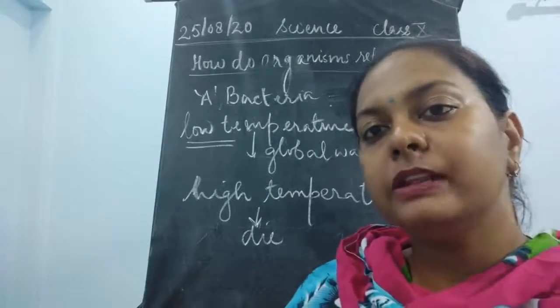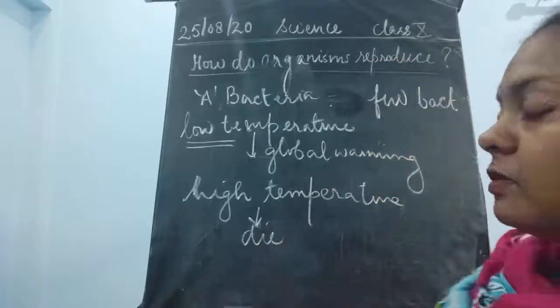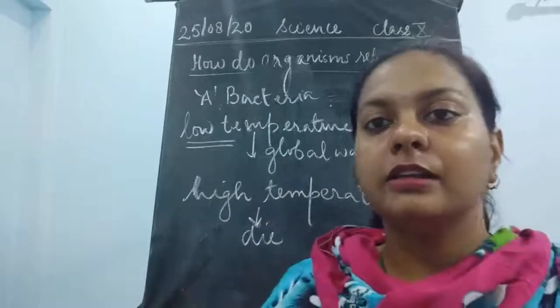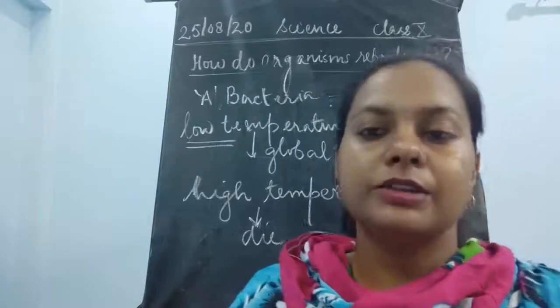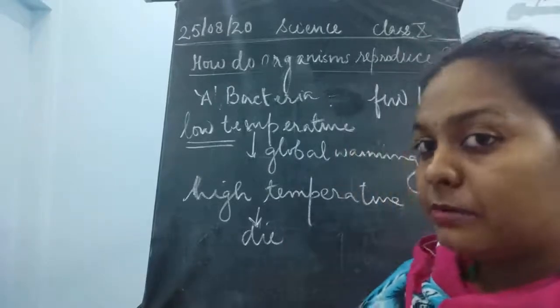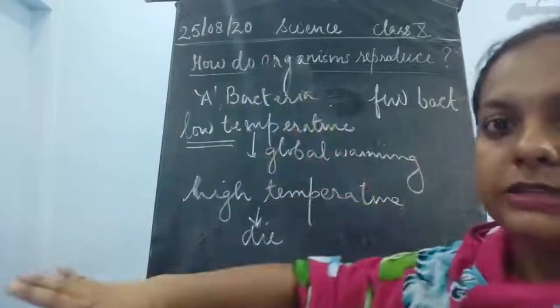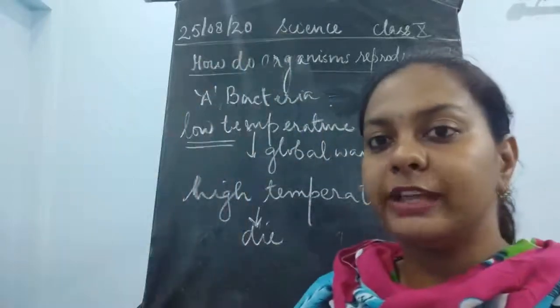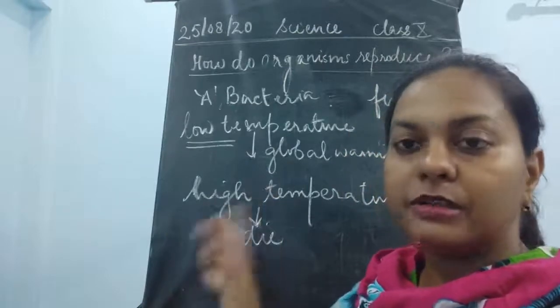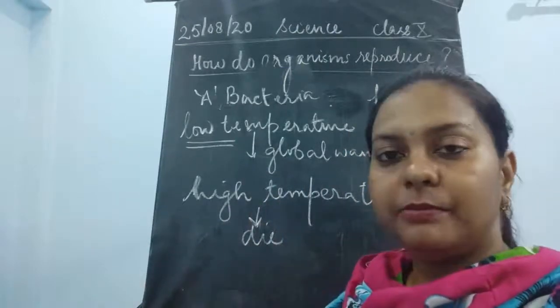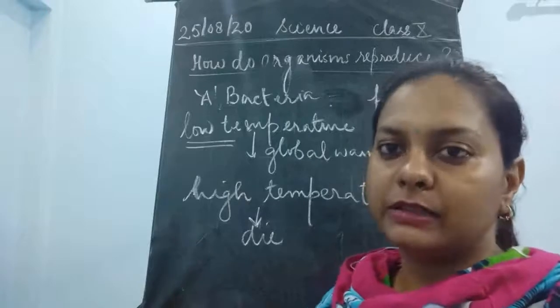Now why would these be living? They would be living just because they could tolerate such a high temperature. So please remember that the variations are present, and they are able to express only when a particular habitat comes, a particular niche comes, a particular time comes. Then only it gets expressed.